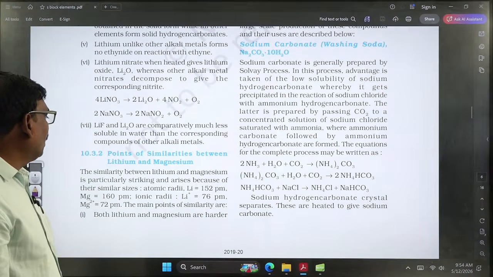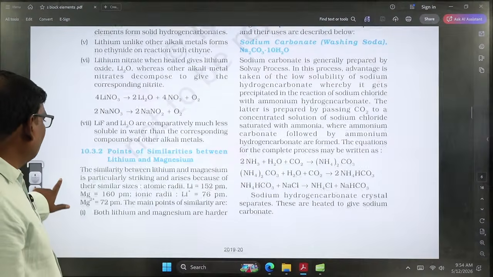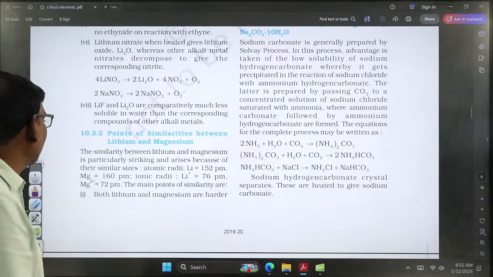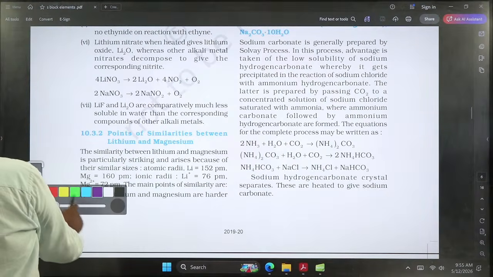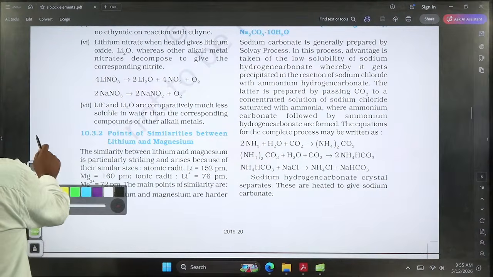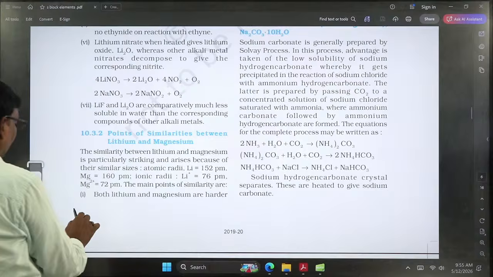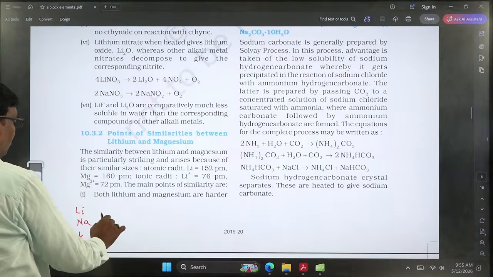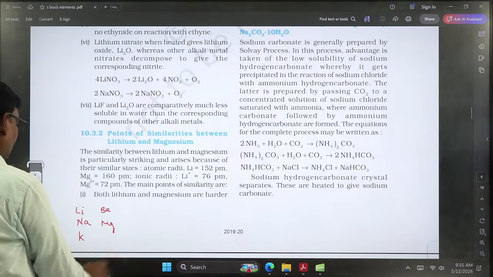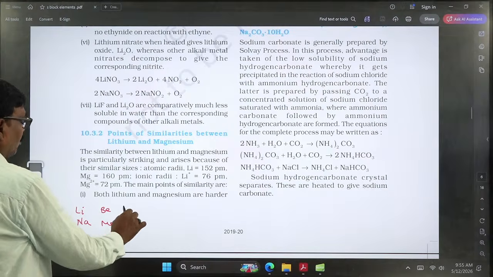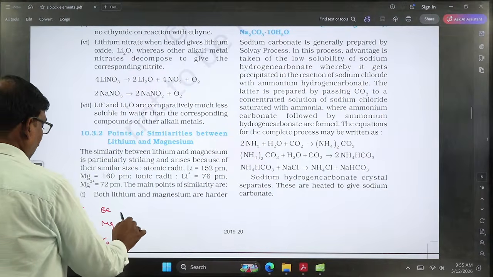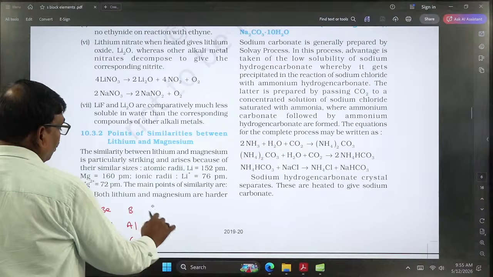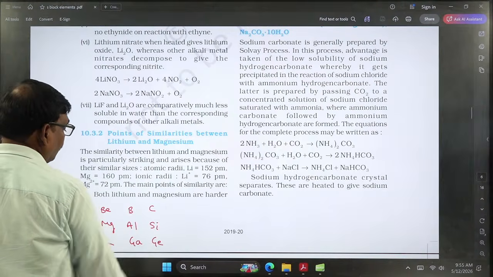After that, going to the similarity of lithium and magnesium. Actually, lithium is diagonally related with magnesium. So in periodic classification, we know the diagonal relationship. That means lithium, sodium, potassium, these are the 1A group. Beryllium, magnesium, calcium, 2A group. Boron, aluminum, gallium, 3rd A group. Carbon, silicon, germanium, 4th A group.